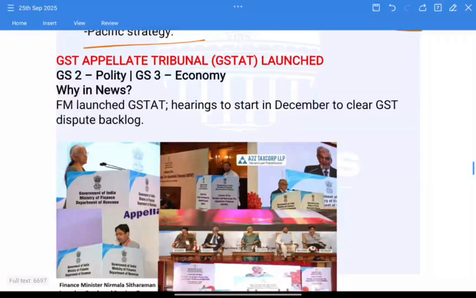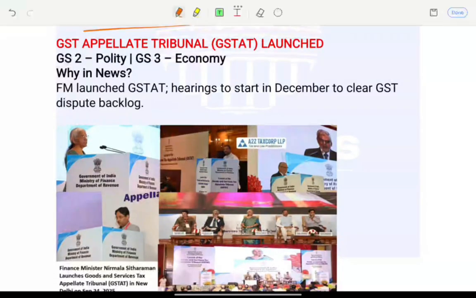So the next article is about the GST Appellate Tribunal launched. An important one: the Finance Minister launched the long-awaited GST Appellate Tribunal, with hearings to begin this December, right?